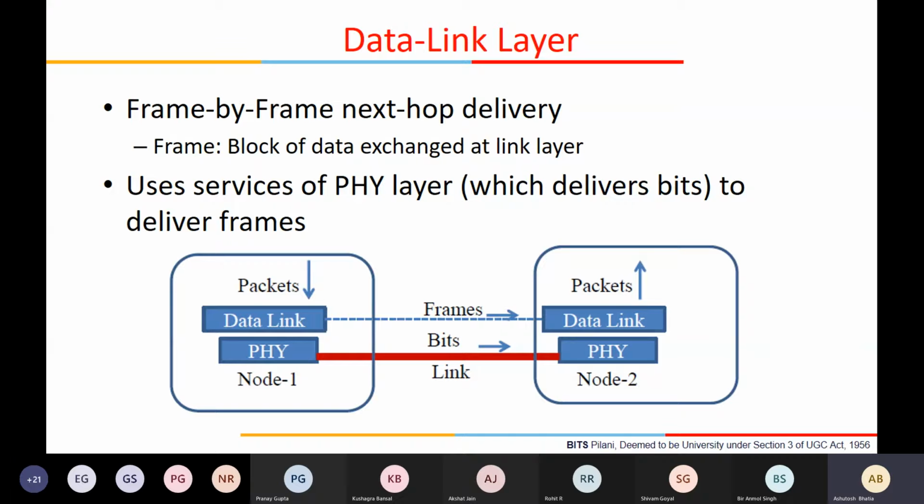The kind of information we handle at the data link layer is called a frame. Instead of packet, we use the terminology frame, because a frame has some more header fields at the data link layer, while a packet has only the network layer header fields, the transport layer header fields, and then the payload. So these frames we want to transmit.